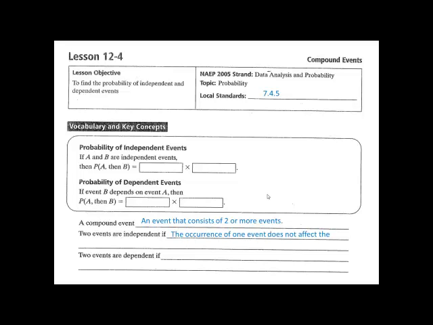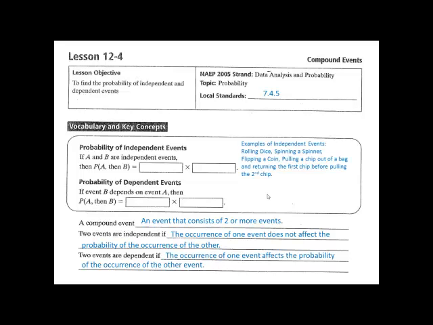Two events are independent if the occurrence of one event does not affect the probability of the occurrence of the second event. And two events are dependent if the occurrence of one event affects the probability of the occurrence of the other event. Pause the video at this time so you may finish copying down the definitions.